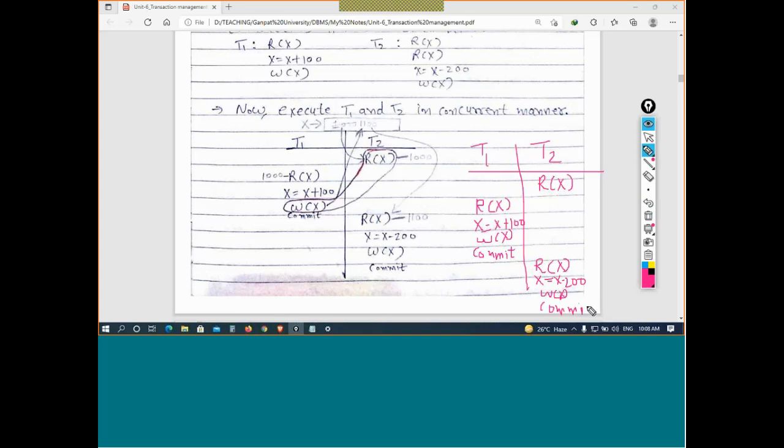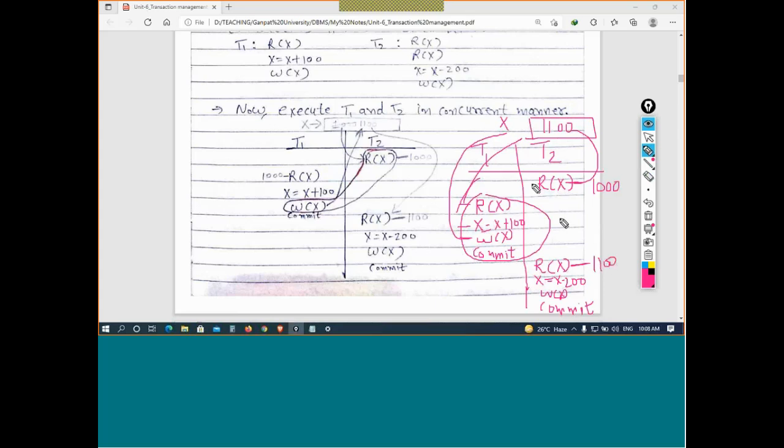So here, what is the issue? First time, let's say the value of x was 1000 initially. So first time whenever T2 reads, it was 1000. After that, T1 starts, it reads the value from the database, that is 1000. It increases by 100, 1100. So whenever T2 is reading the data item from the database, it is 1000. Now T1 starts execution, it commits. So it makes it 1100. Now whenever the second time T2 is reading, it is 1100.